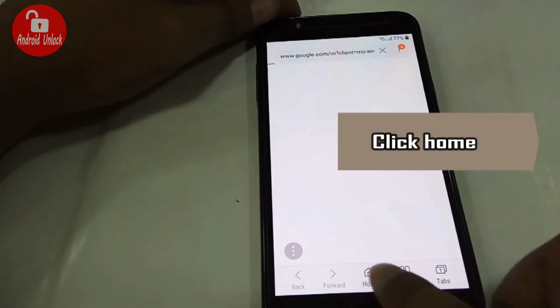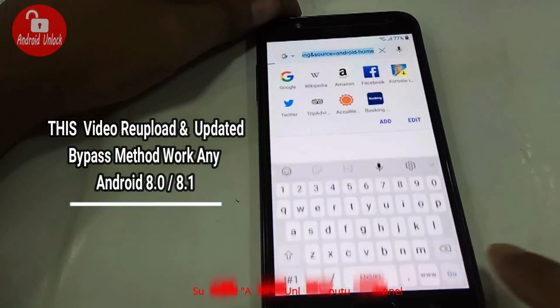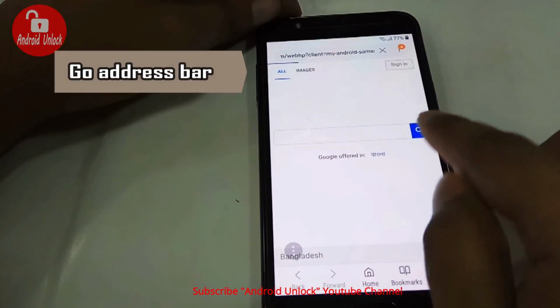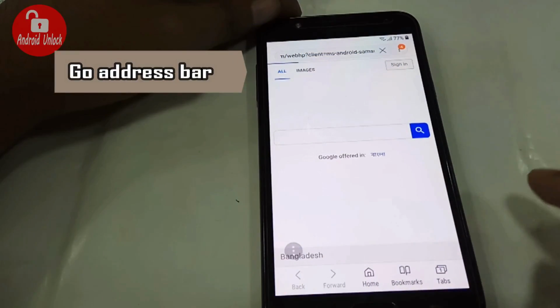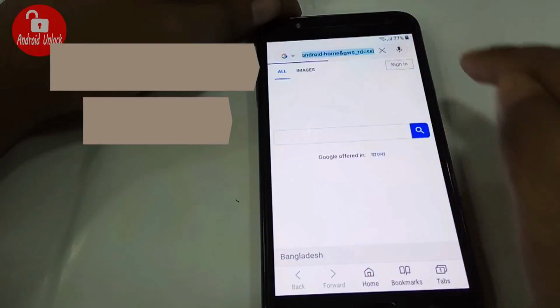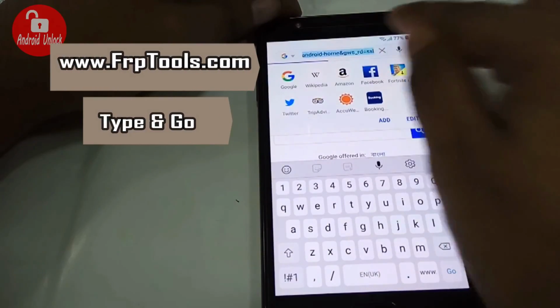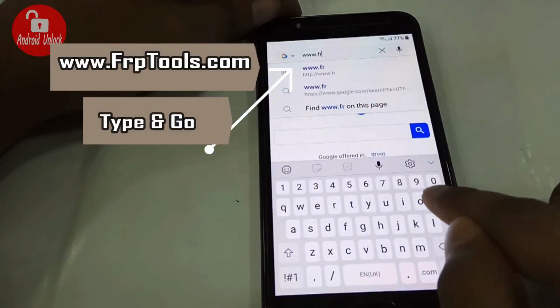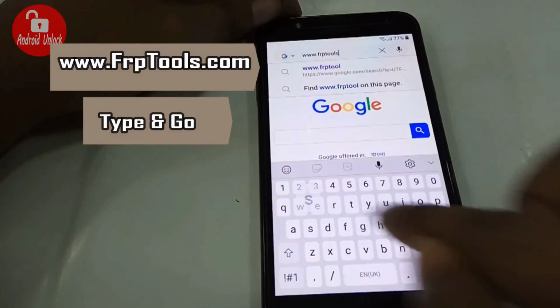Now press home. Go to the address bar. Type and go to www.frptools.com.